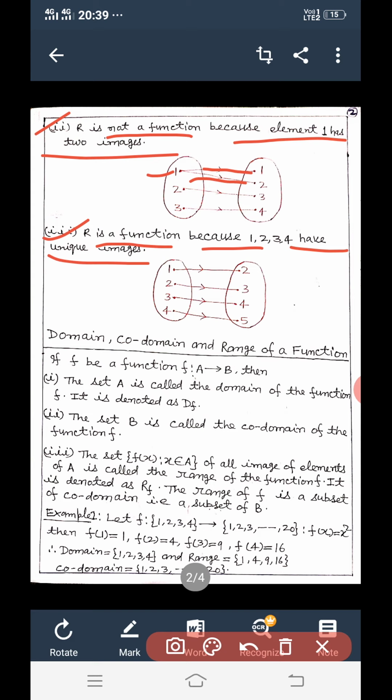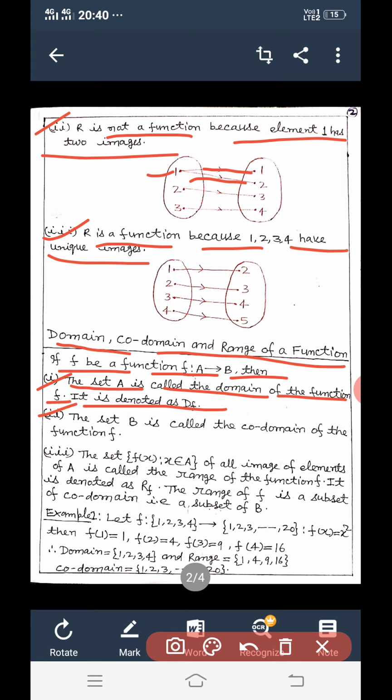Now we discuss domain, codomain and range of a function. Dear students, if f be a function defined from A to B, then the set A is called the domain of the function f. It is denoted by D(f). Set A from the above: in second, 1, 2, 3, that is the elements of set A, so domain is 1, 2, 3.